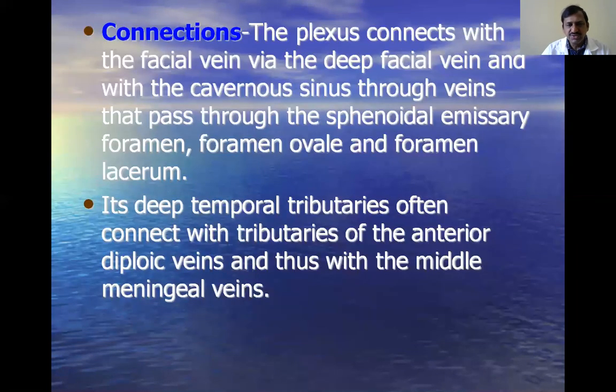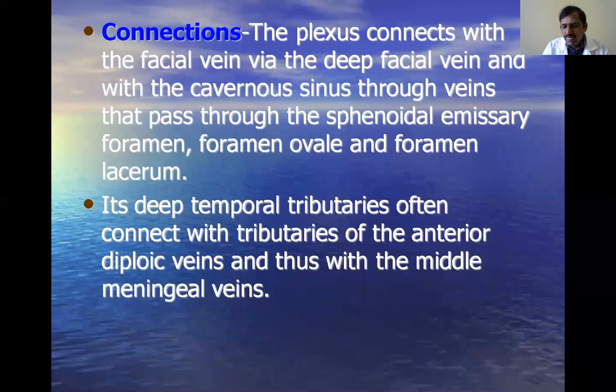Next, what are the connections? The plexus connects with the facial vein via the deep facial vein, and with the cavernous sinus through the veins that pass through the sphenoidal emissary foramen, foramen ovale or foramen lacerum. I think already Madam discussed all these foramina in the base of the skull. The deep temporal tributaries are often connected with the tributaries of the anterior diploic and middle meningeal veins. Because of all these connections, the pterygoid venous plexus is clinically very, very important.